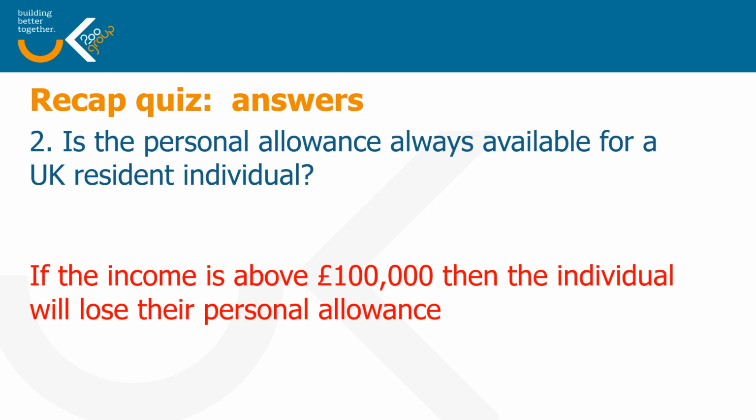Second question, is the personal allowance always available for a UK resident individual? If your income is above £100,000, then you will lose your personal allowance. As we stated before, the personal allowance is reduced by £1 for every £2 that your income exceeds £100,000.